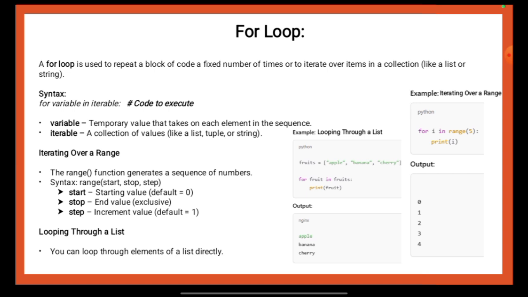Therefore, the output displays 0, 1, 2, 3 and 4 on separate lines. This example shows how you can use the range function to control the number of loop iterations. So this can be said as per the details mentioned over here. Now we will move on to the next part.